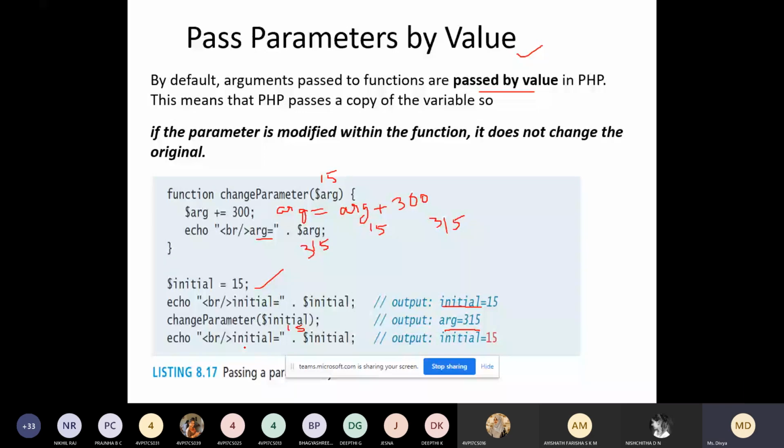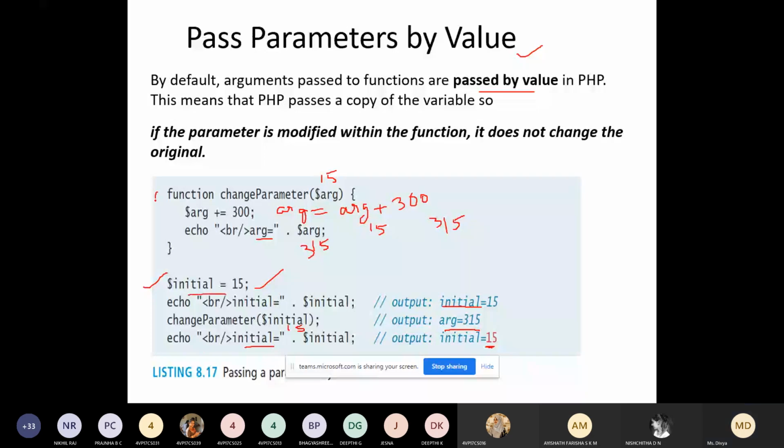Now you can see here, when you are passing by value, the change to the variable occurs only within the function, but the original value will not be changed. The concept is similar to your C programming. Only the parameter passing differs. Other than that, everything is the same as in your C program. So the initial value will not change; only inside the function it will change and display.